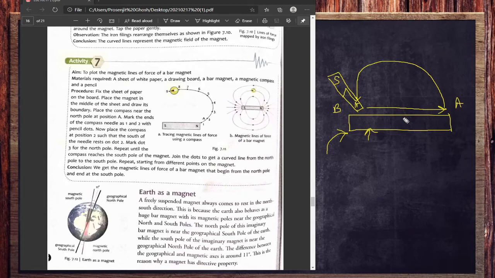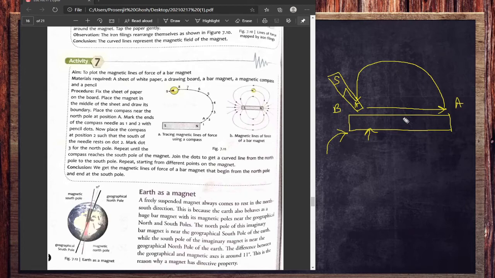So what are the advantages and disadvantages of an artificial magnet? An artificial magnet is not a permanent one, so we can remove its magnetic property, or we can make it a more powerful magnet. That is completely up to us, depending on how we are producing it.